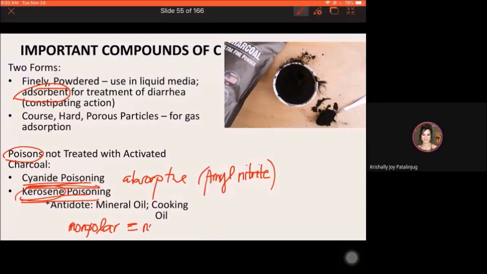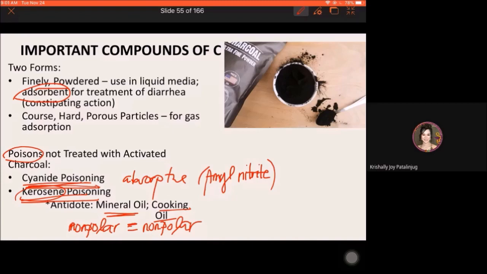So, non-polar kasi yung mineral oil, non-polar yung cooking oil. Okay? So, those are the antidotes usually ng kerosene poisoning. So, these are again examples of poison na treated with activated charcoal. Again activated charcoal cannot treat this because aside from adsorptive lang yung power ng activated charcoal, nagkukos din kasi ng vomiting at saka dizziness yung activated charcoal.